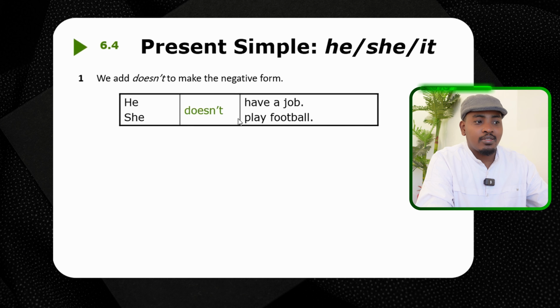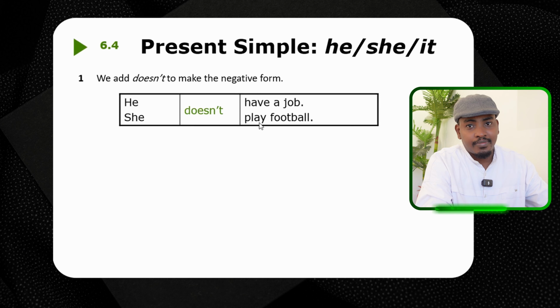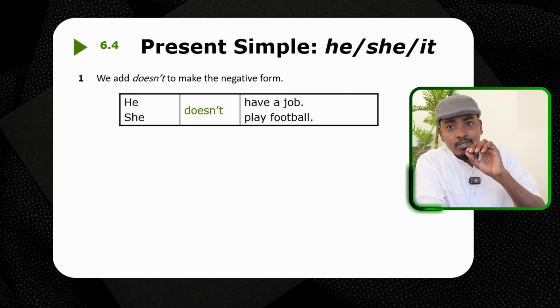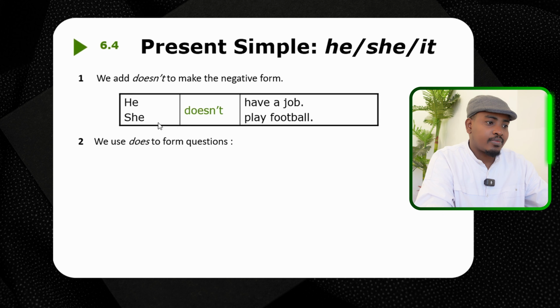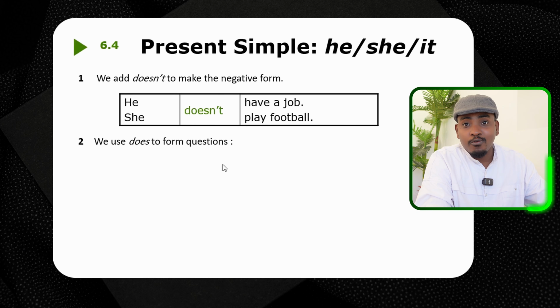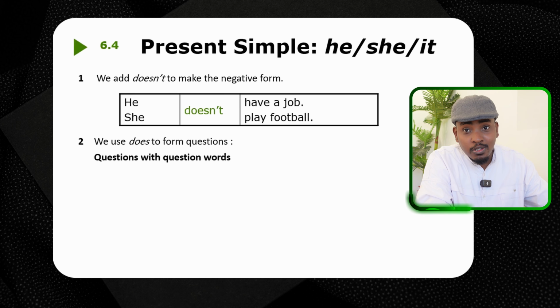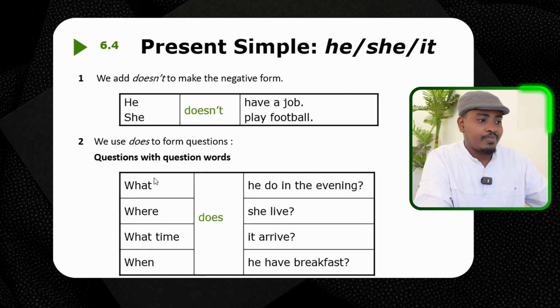She doesn't play football. Okay. So we say doesn't to make it negative. Okay. We use does to form what? Questions also. Questions with question words. What are question words? Like what, where, right?